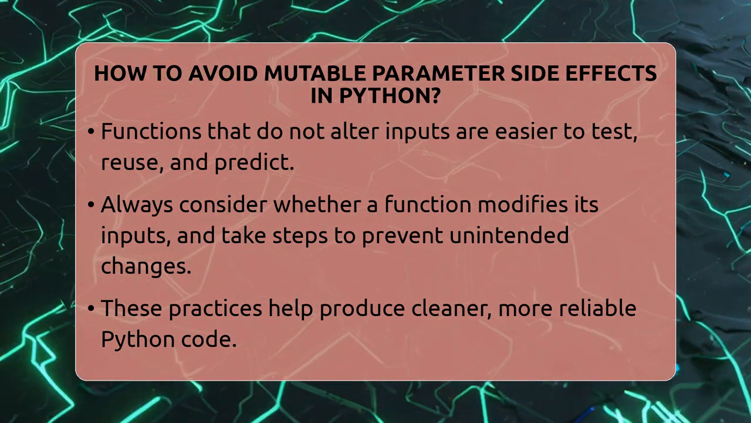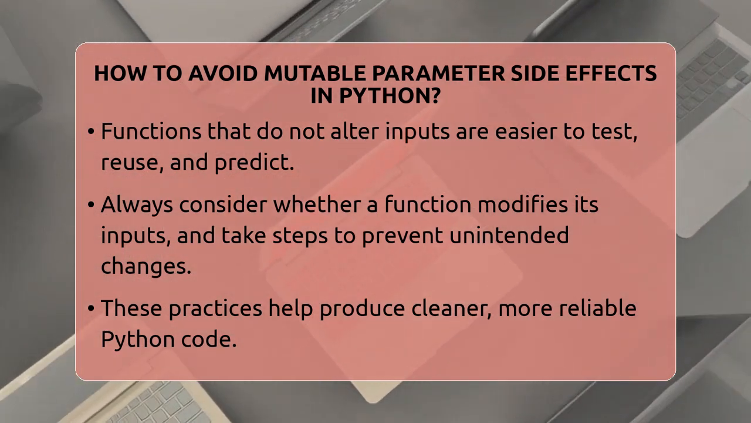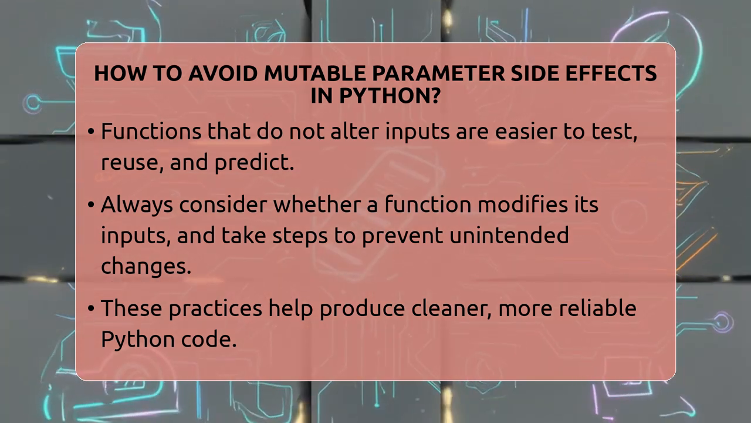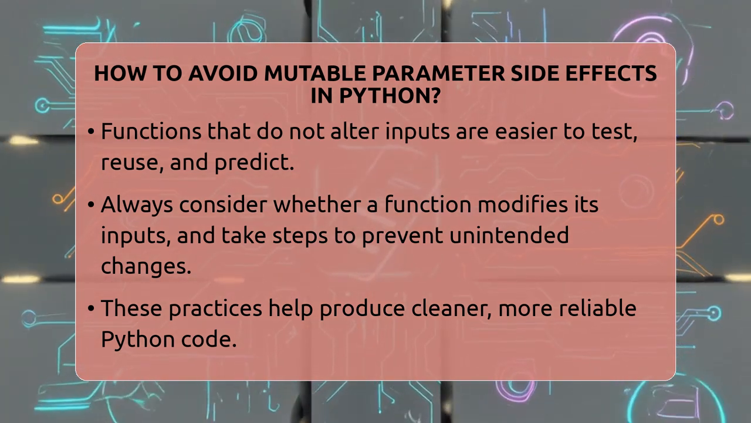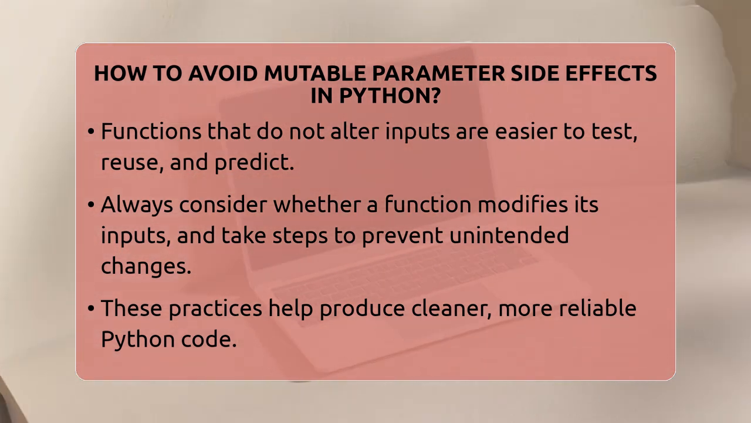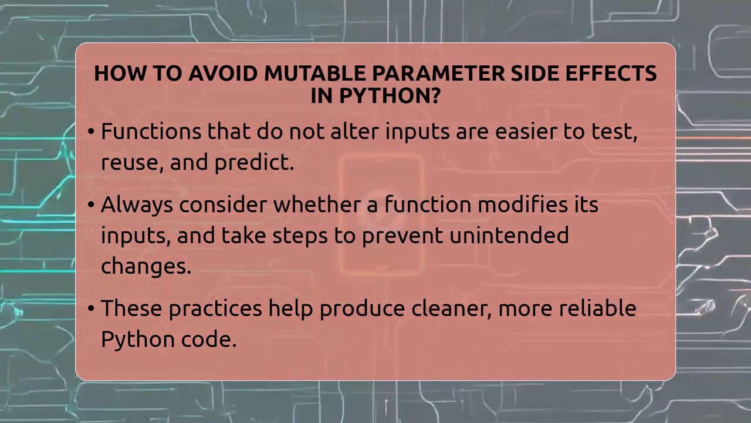To sum up, always think about whether your function modifies its inputs. Use immutable types when possible, make copies of mutable objects before changing them, and avoid mutable default arguments. These simple steps will help you write cleaner, safer Python code that behaves exactly as you intend.